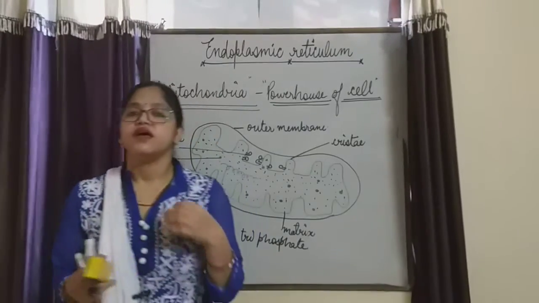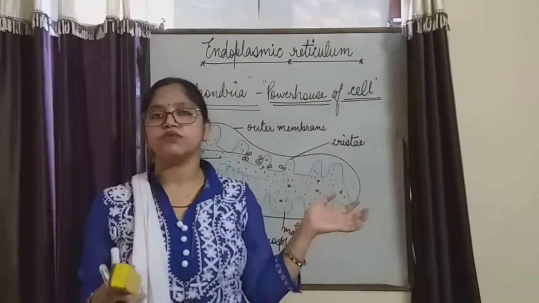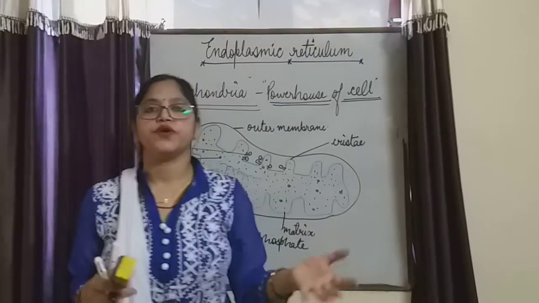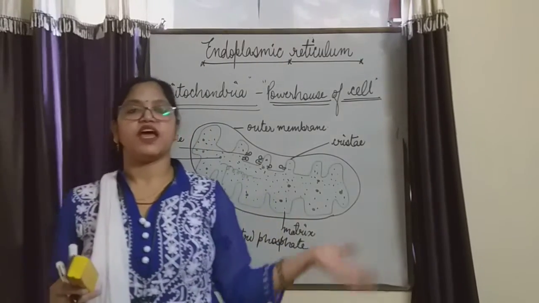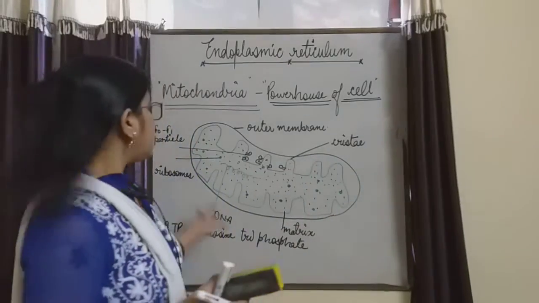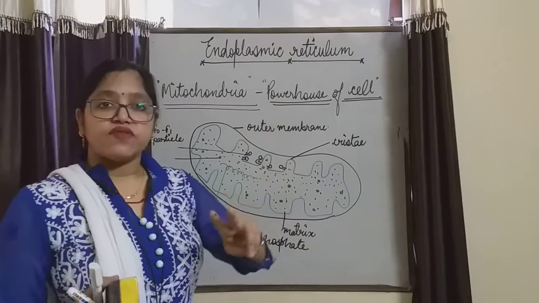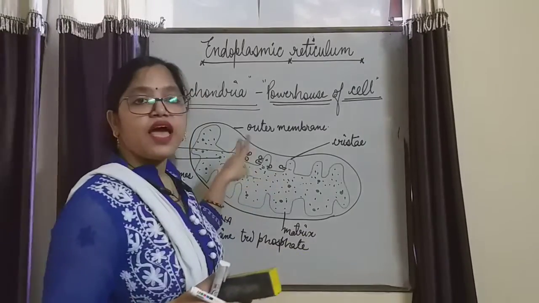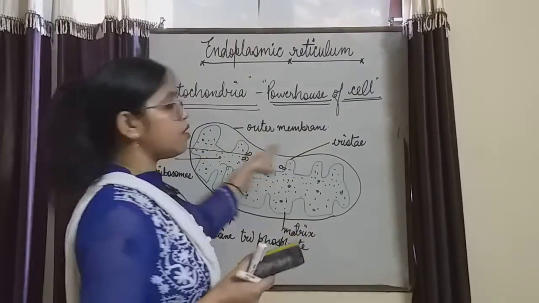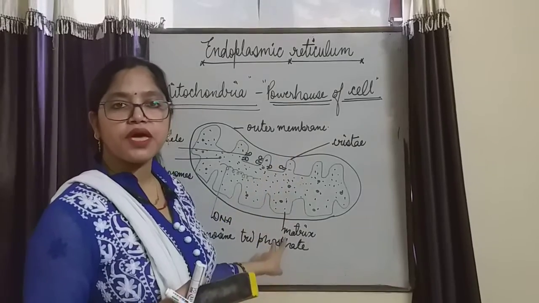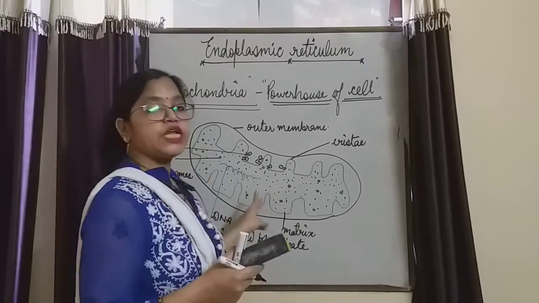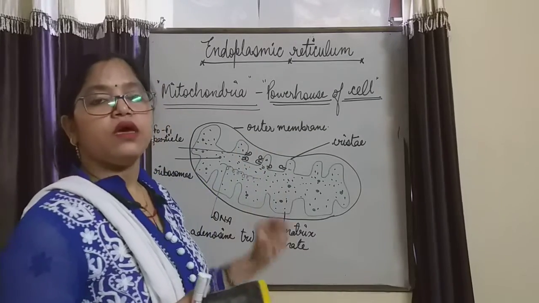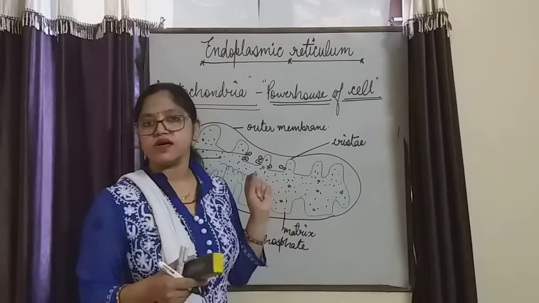Just like the electricity board or the powerhouse of our society, the electricity is supplied from that particular area, and electricity is a form of energy. Just like that, energy is formed for the whole cell inside the mitochondria, and it is transported from the mitochondria to each and every part of the body or each and every part of the cell.